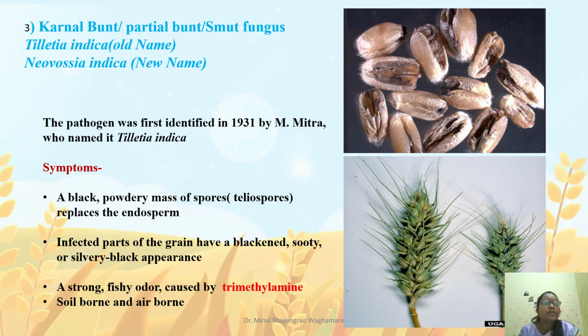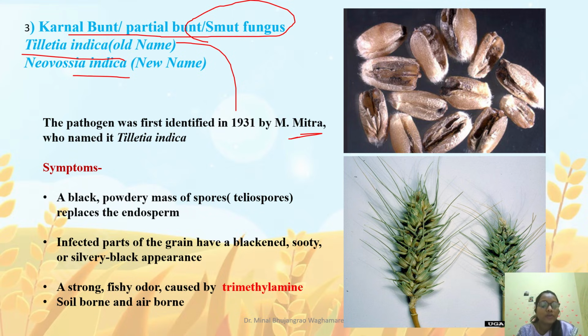Coming to our next, third important disease, that is Karnal bunt, also known as partial bunt or smut fungus, because it comes under the smut fungi kingdom. Coming to the name, the old name was Tilletia indica and the new name is Neovossia indica. The name Tilletia indica was given by Mitra. One more important point I would like to mention here: Karnal bunt is a quarantine disease.